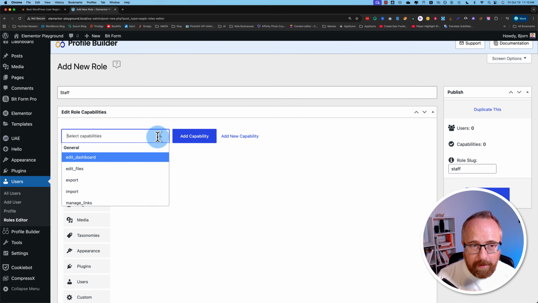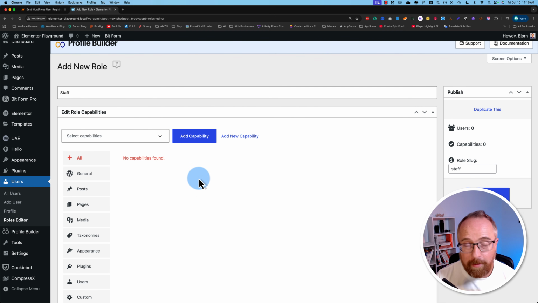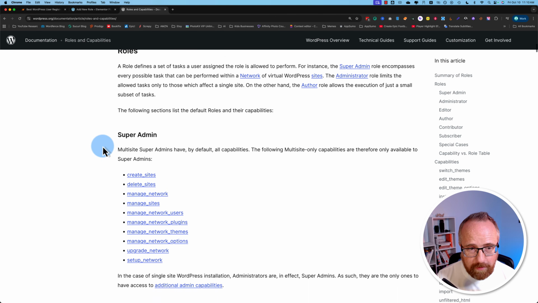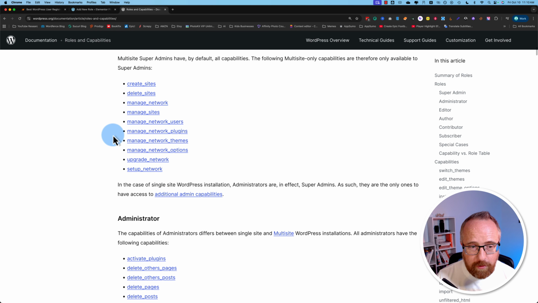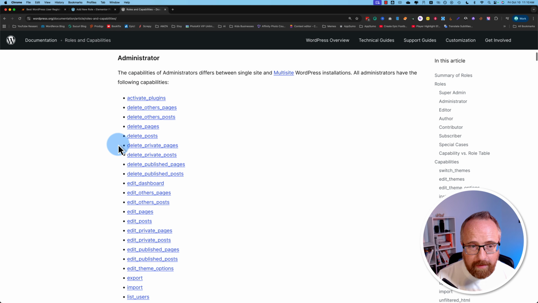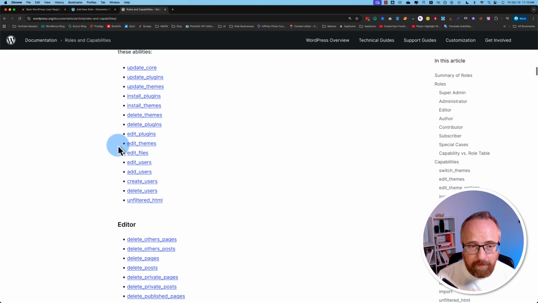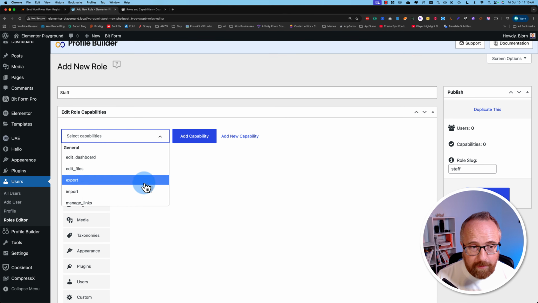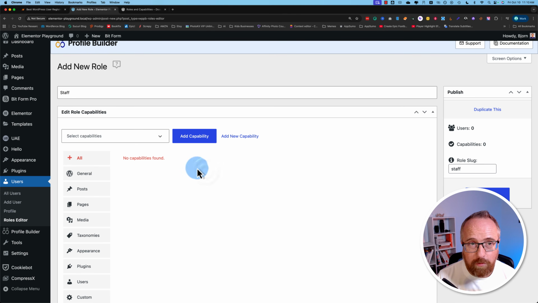We can select capabilities that this user role will have. Admin, for example, has all capabilities. Subscriber has the least capabilities from what's default on the WordPress site. If you want clarity on what these capabilities are, there's this page in the WordPress.org resources, and it shows you a list of all the capabilities that each type of user has by default. And you can find these in the exact same format in this list right here. And you can add them to the user role as needed.